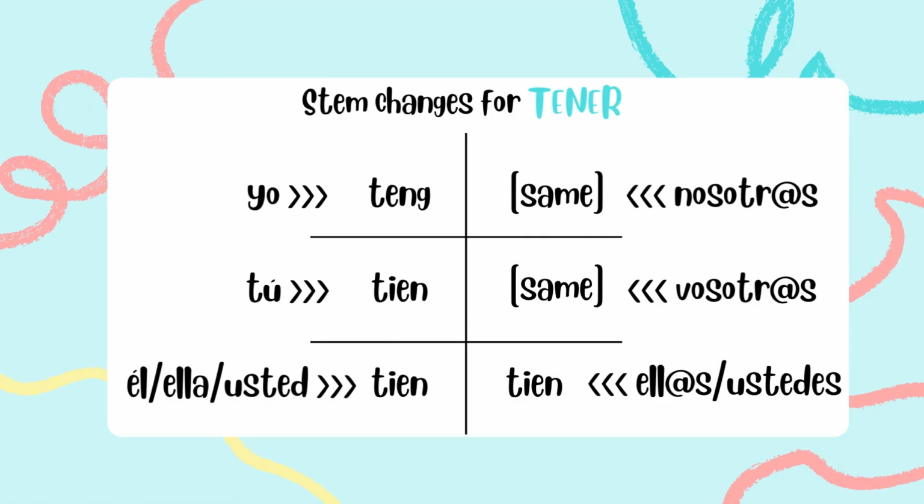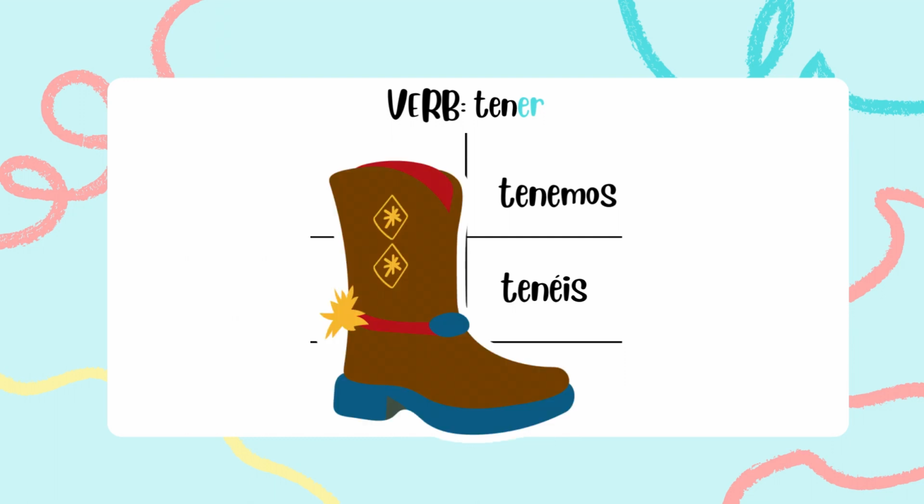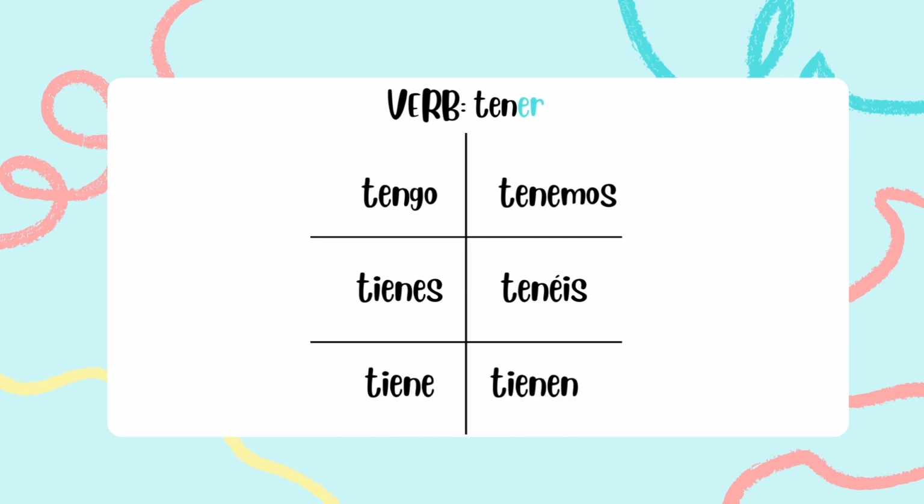This indicates which forms you need to do stem changes for. Vosotros and nosotros? They just use the original stem ten. So their conjugations would be tenemos and tenéis. The other forms turn into... Wait, what do you mean there's more? That's right. Remember the boot that we were talking about? Each one in there has a stem change.